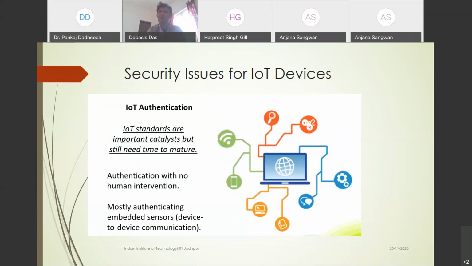But when you include more parameters, there is more computation, and you need to stay lightweight. So you have to think about what type of parameters to use which increase the security level but decrease the computation cost, meaning your performance is also high. This is the challenge in IoT authentication.